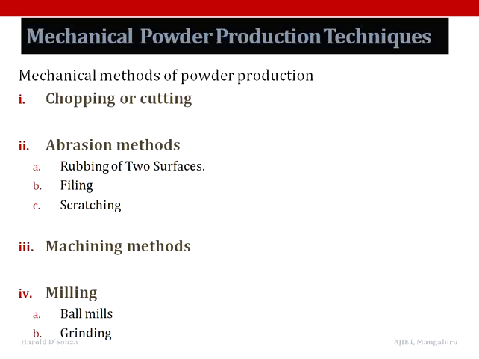Filing can also be used to produce finer powder if its teeth are smaller. Scratching. If a hard pen is rubbed on a soft metal, the powder flakes are produced. Scratching is a technique actually used on a large scale for the preparation of coarse magnesium powders.